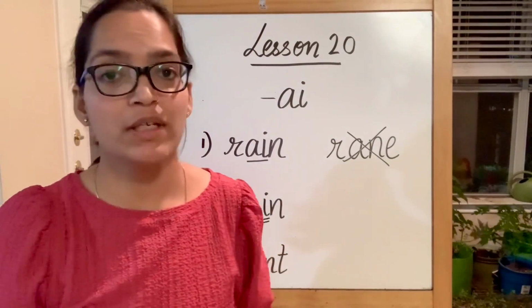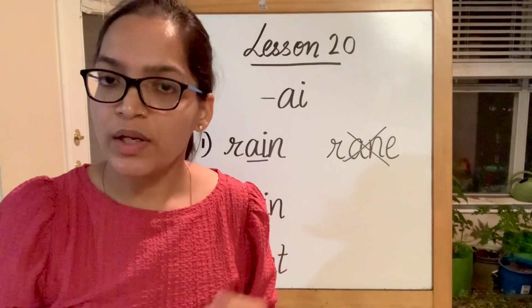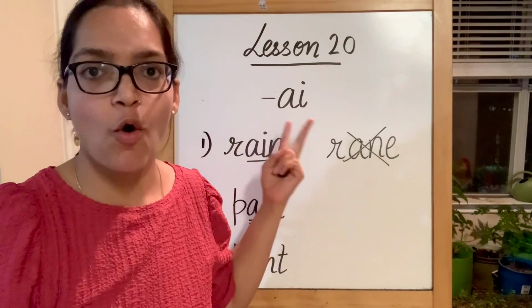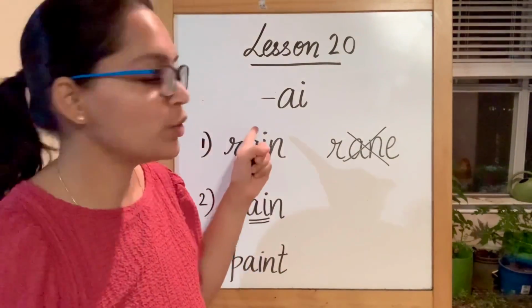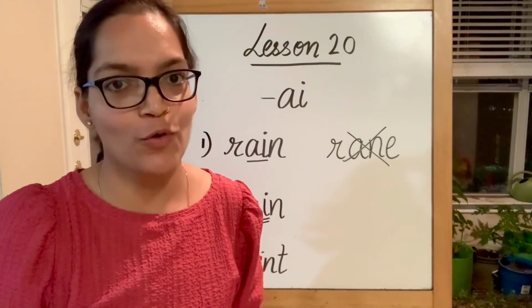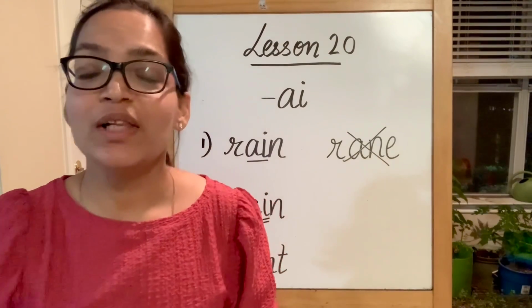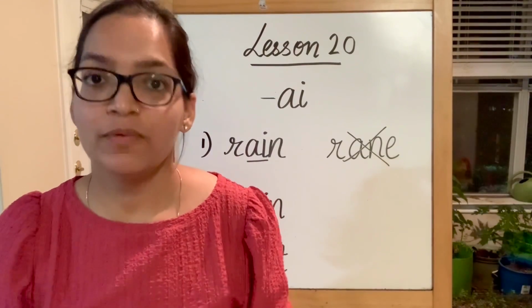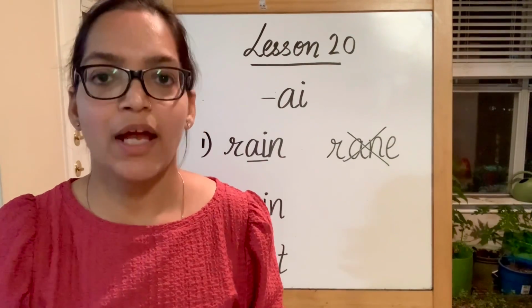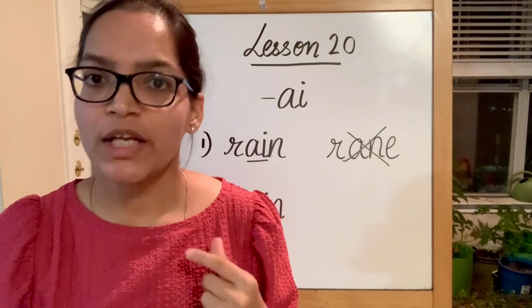We have many more words. When you read, you will come across many words that have a combination of vowels. So you know what to do. Whenever you see A first, it is going to be a long vowel sound of A. We will cover more such words, more such families where A is the dominant one, and we will see how long vowel A sound is produced.